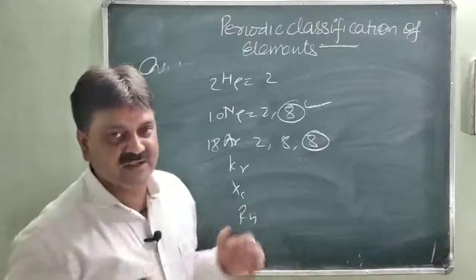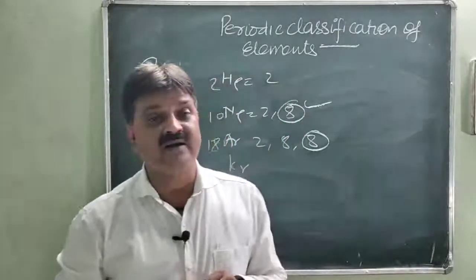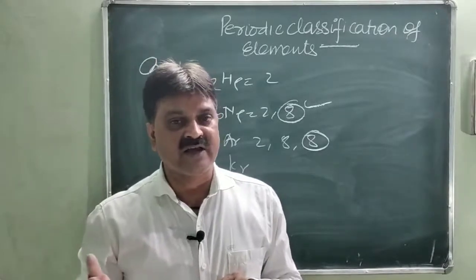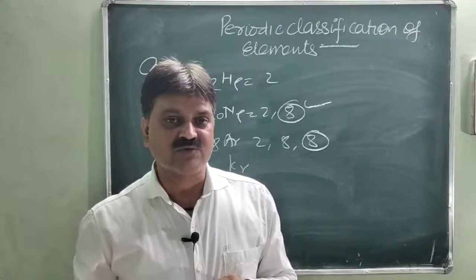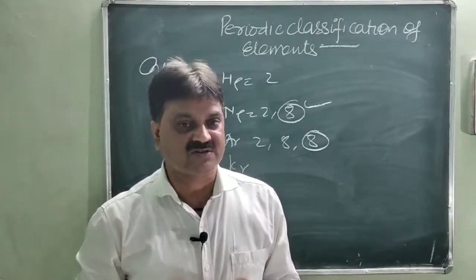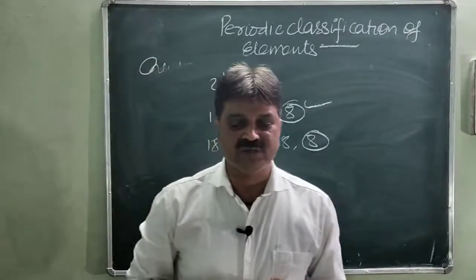So except helium, all the elements present in group 0, the inert gases like neon, argon, krypton, xenon and radon, have 8 electrons in their outermost shells. So you can write any 2 or 3, whatever the question asks. Is it clear? Next is question number 11.